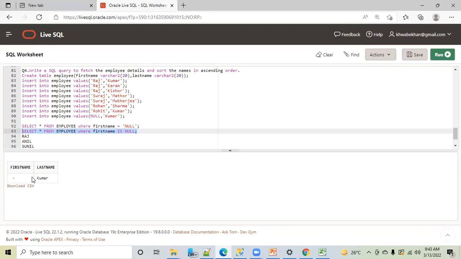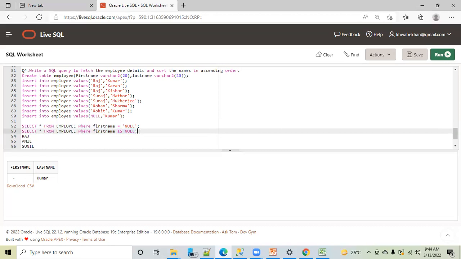Is this clear? So now you have where first name is null. Now you got the output, correct? But when you were using equal, SQL was confused and told you, sorry, I don't have any data for this. So to solve this problem, the SQL world has given this new concept: whenever you want to search for null, write is null, and I will understand what you're looking for and give you the data. Hope this is clear now.